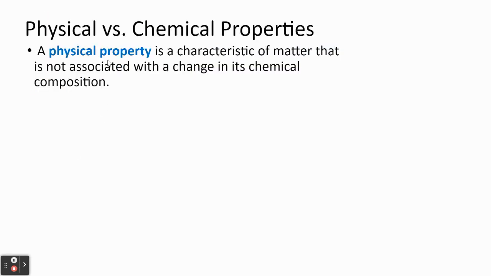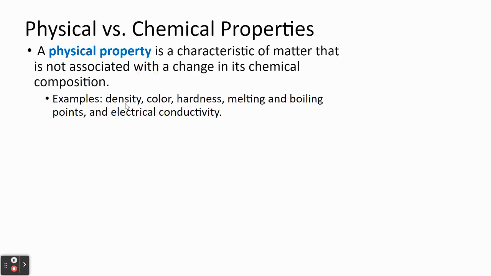A physical property is a characteristic of matter that's not associated with a change in its chemical composition. So examples might be density, color, hardness, melting and boiling point, and electrical conductivity. All of these properties are not associated with any type of chemical change.